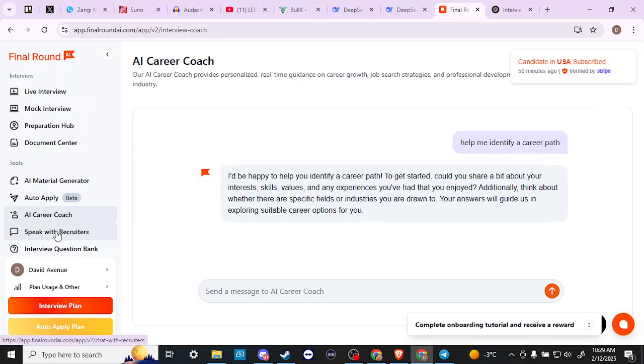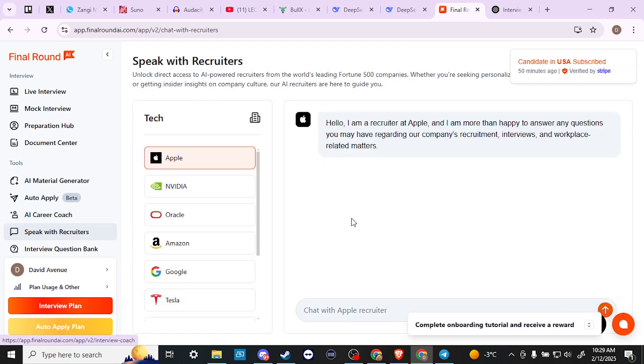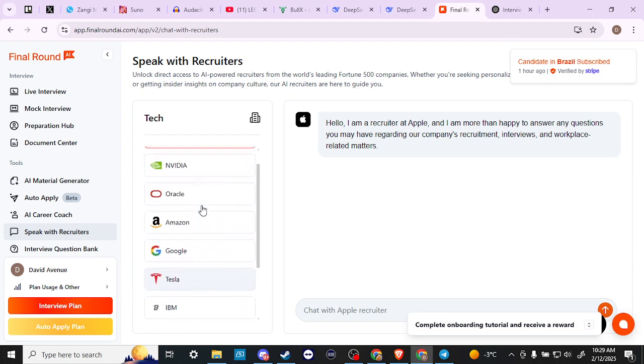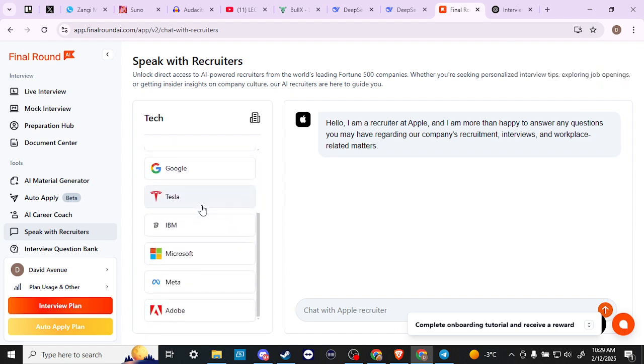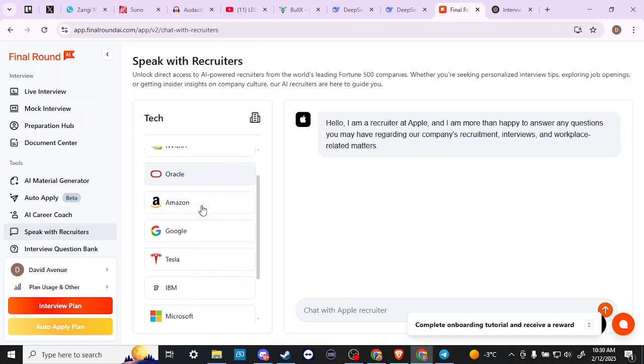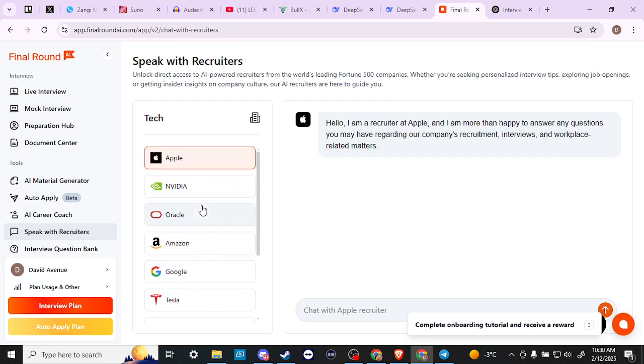Let's click here on the next option, speak with recruiters. And here we have a few different options that we can take a look at as far as tech recruiters go. We've got some fairly significant ones here: Apple, NVIDIA, Microsoft, Meta, Tesla.